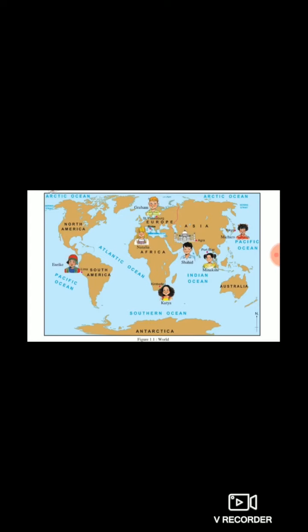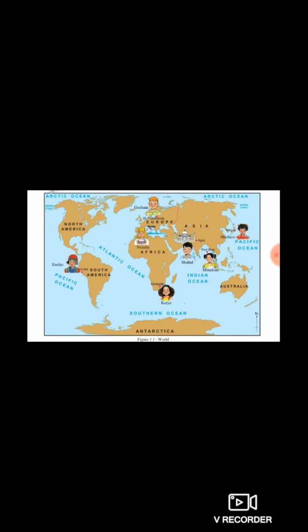As per this map, which places are shown on the map? See, here North America, South America, Australia, Africa, Europe, Asia, all the places are shown on the map. Okay, students, all of you understood?